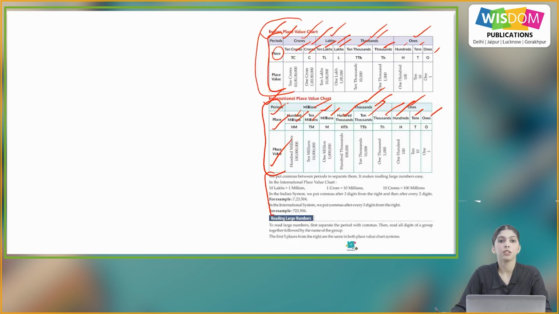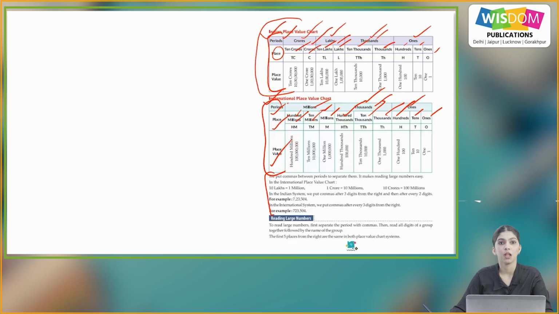Now we put commas between periods to separate them. It makes reading large numbers easy. So how do we separate the large numbers? By putting the commas after the periods. In the international place value chart, 10 lakhs equals 1 million, 1 crore equals 10 millions and 10 crores equals 100 millions.